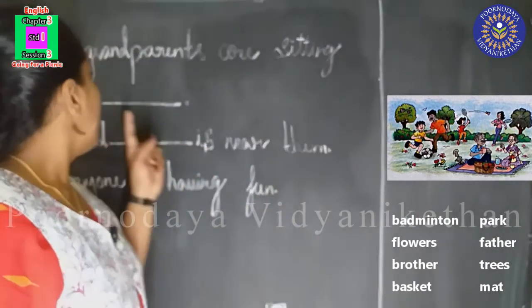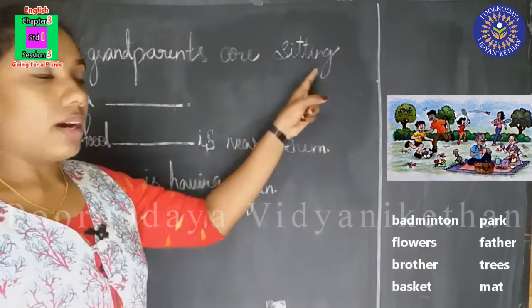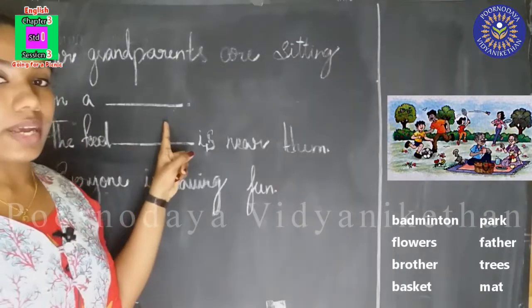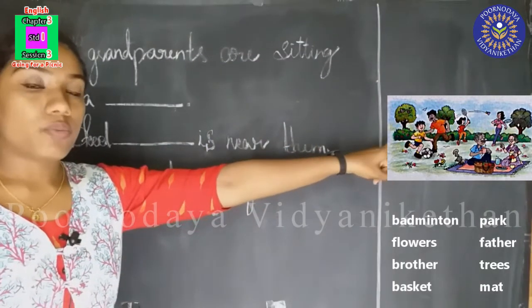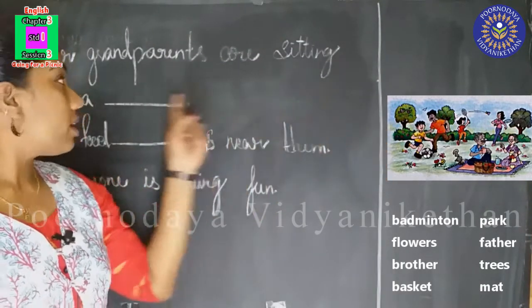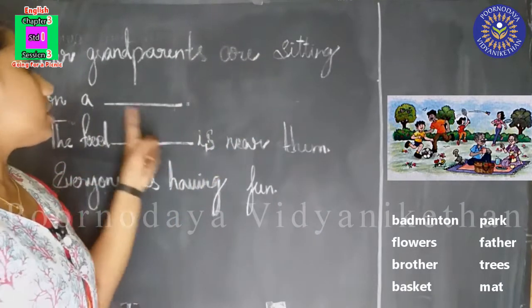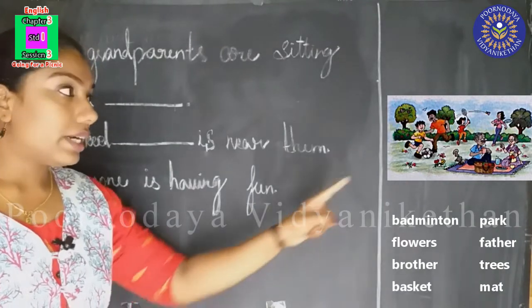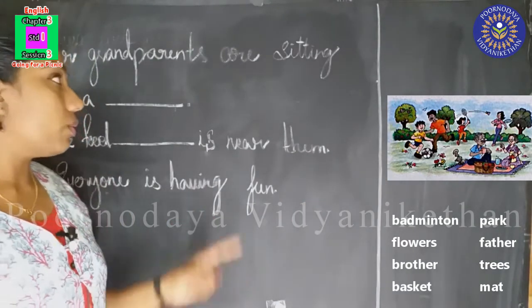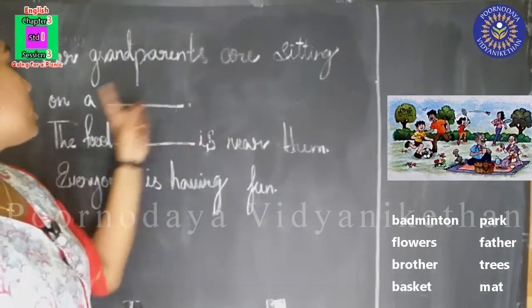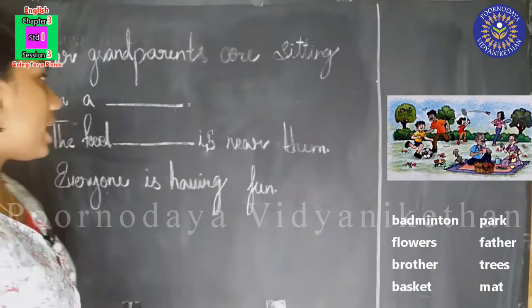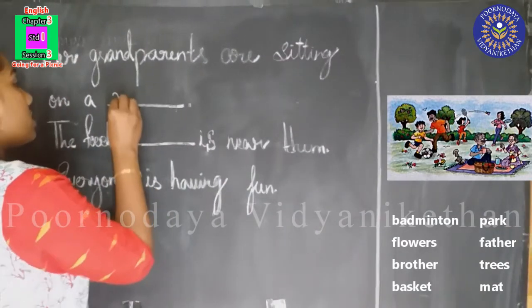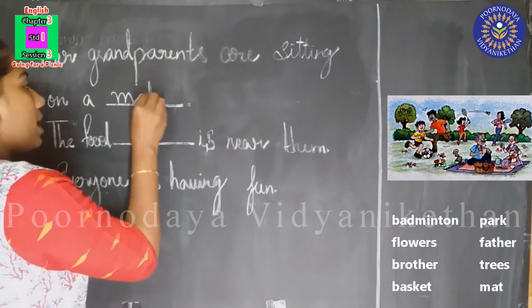Her grandparents are sitting on a dash. Can you tell me where the grandparents are sitting? Look at the picture and the word is given in the box also. The grandparents are sitting on a mat.